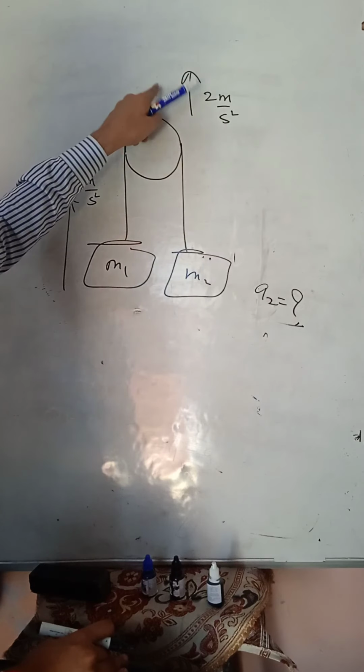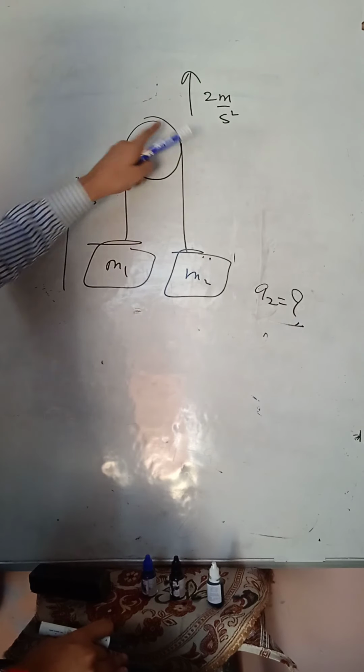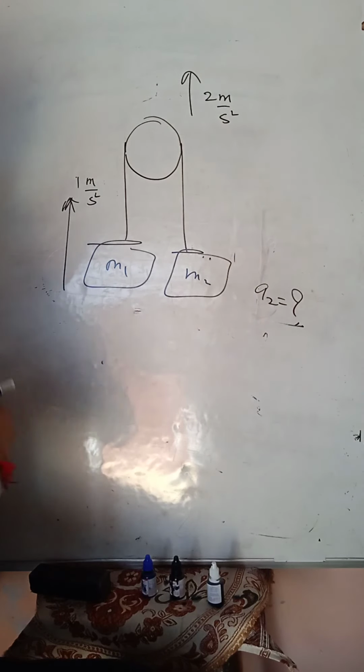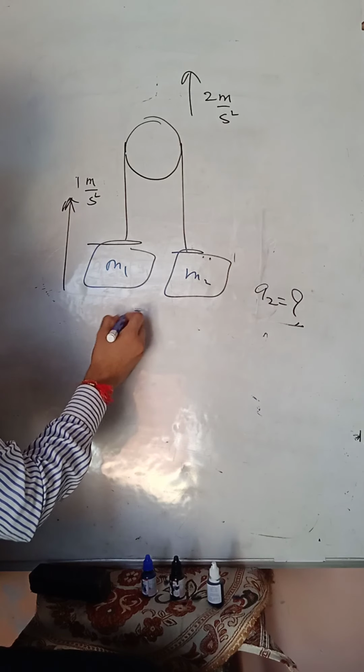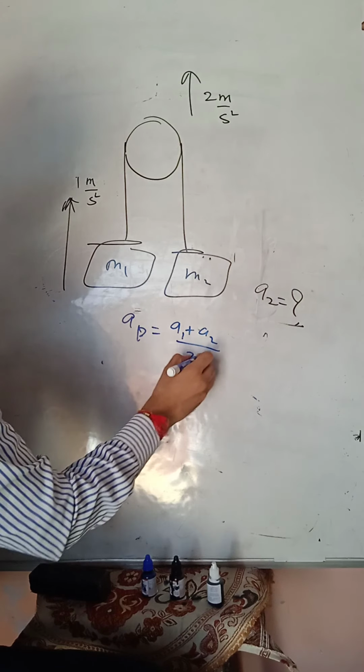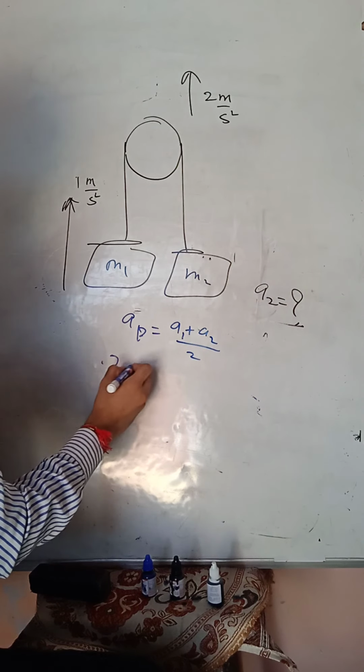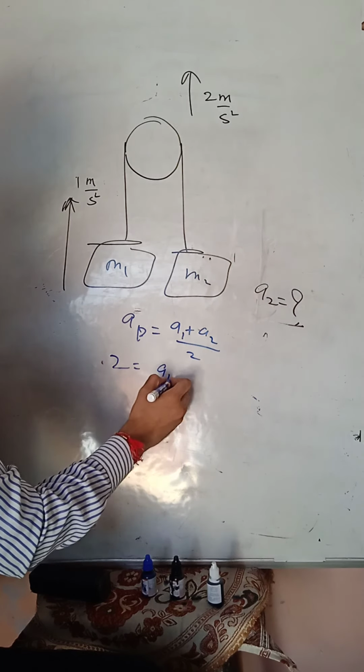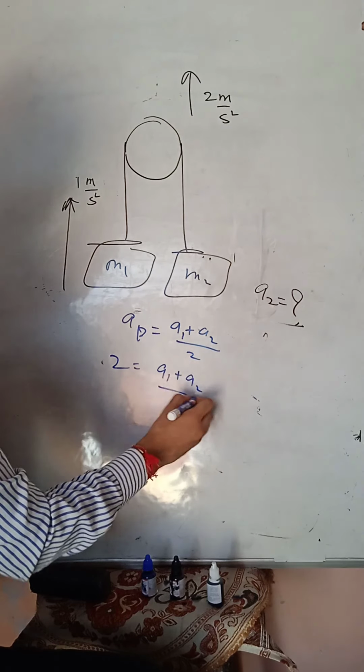Since the pulley is moving, it is not fixed, we will apply the relationship which we calculated: ap is equal to (a1 plus a2) divided by 2. Clear? ap is 2, equal to (a1 plus a2) divided by 2.